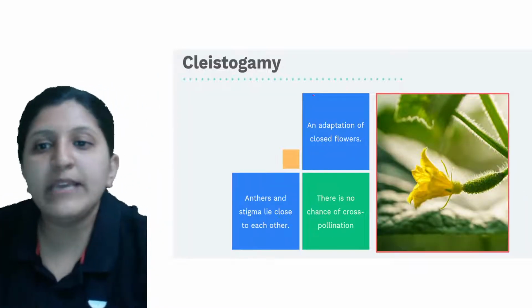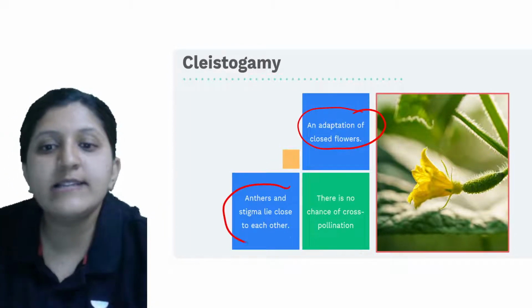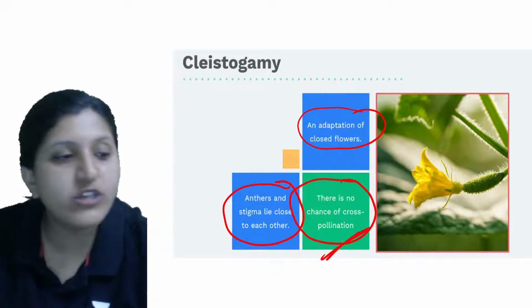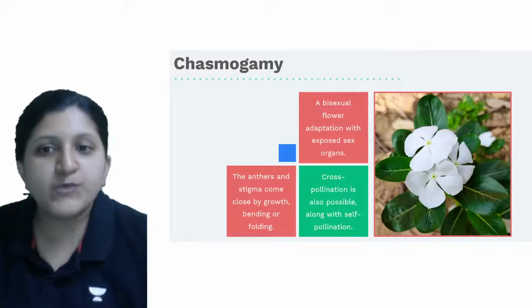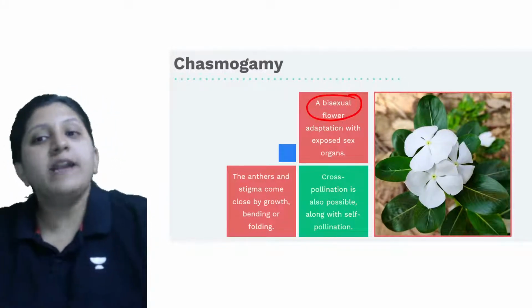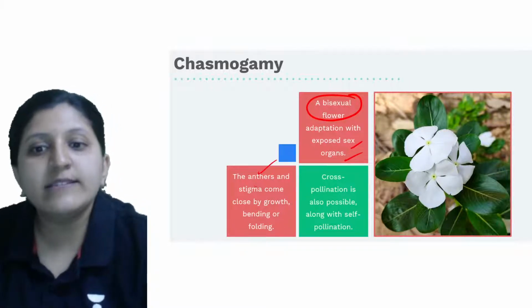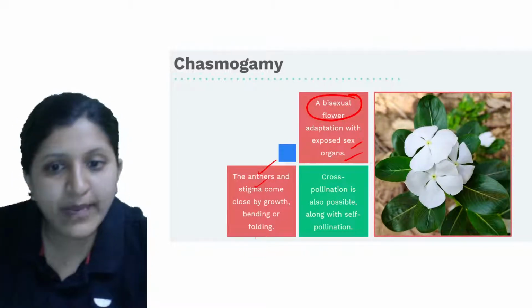Okay, so for autogamy, self-pollination, the pollen from the anther of the flower is transferred to the stigma of the same flower. Now cleistogamy is basically an adaptation of closed flowers, where anthers and stigma lie close to each other, so there is no chance of cross-pollination in this case because it is a closed flower. Now chasmogamy, when we mention, it can be a bisexual flower. Adaptation with exposed sex organs can be there. So anther and stigma will come close, by growth or maybe by bending or folding.